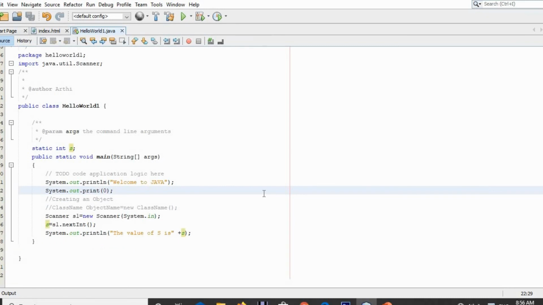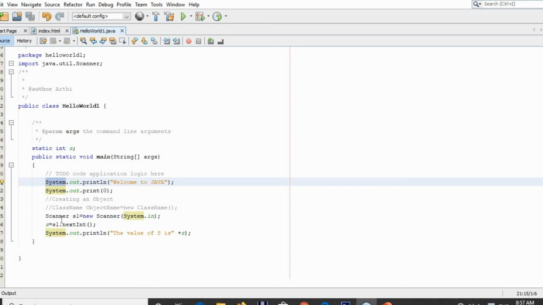So now what we have done is, we have printed a statement using the function System.out.println, in which println is a function, out is an object of the class System, and System is the base class, right?